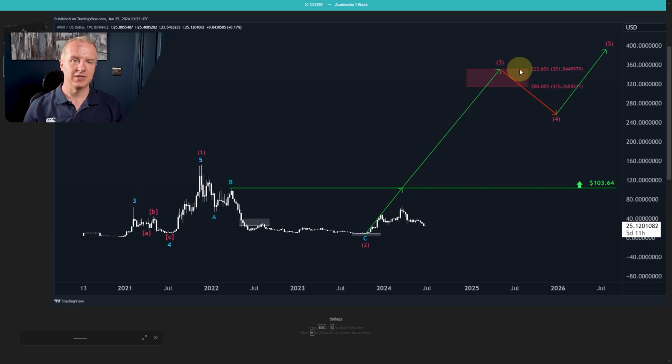So if you look at the chart, actually the third wave should reach $315 to $351. That's what we can see with the data that we have right now. There are a few conditions that come with that forecast. We're going to take a look at them on the 4-hour chart. Important obviously is that the magenta wave 2 low isn't broken anymore to the downside, and here on the longer time frame chart you can see that the $103.64 level needs to be broken. That's the next key resistance level that we want broken in order for the price to get some more upside momentum and rally to new all-time highs into that $315 region.